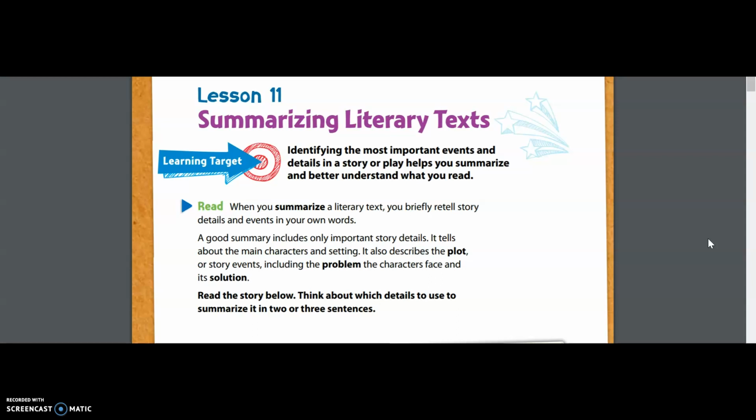A good summary includes only important story details. It tells about the main characters and setting. It also describes the plot.